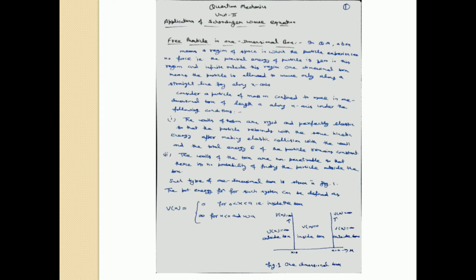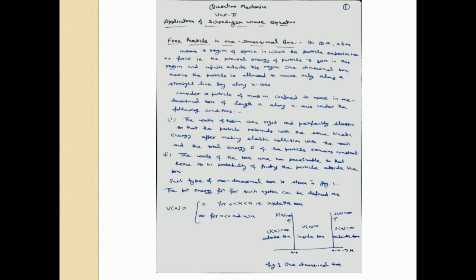And what is the meaning of a one-dimensional box? In quantum mechanics, a box means the region of space in which the particle experiences no force. That is, in the region of the box, there is no force on the particle. That means the potential energy of the particle will be 0 in this region, and infinite potential energy of the particle exists outside the region. That is, outside the one-dimensional box, potential energy is infinite. But inside the box, the potential energy is 0.